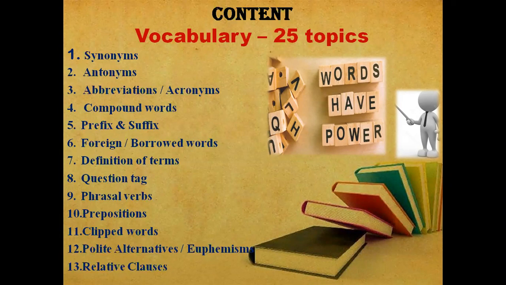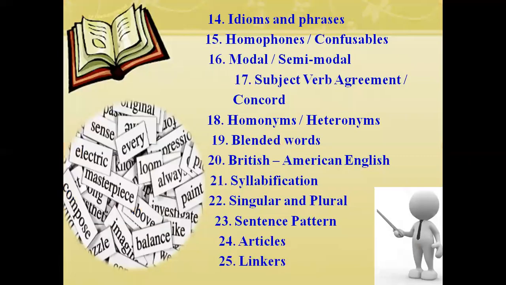12th one, polite alternatives or euphemism. 13th one, relatives. 14th one, idioms and phrases. 15th one, homophones or confusables. 16th, modal or semi-modal. 17th one, subject-verb agreement, which is otherwise called as concord. 18th one, homonyms or heteronyms. 19th one, blended words. 20th, British and American English.